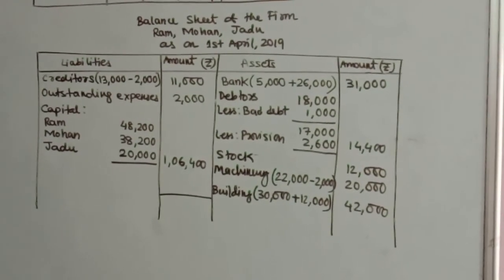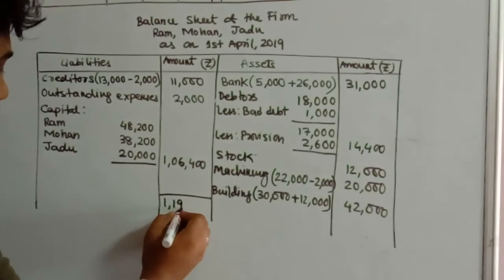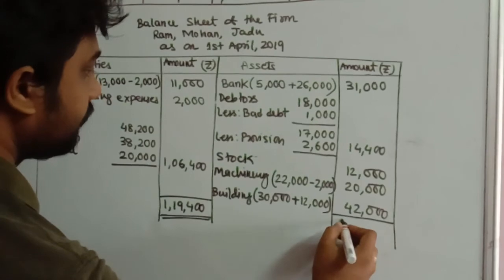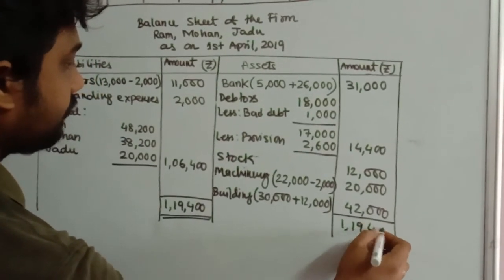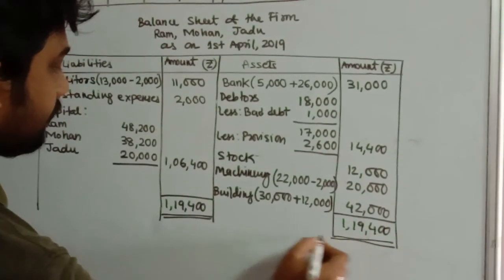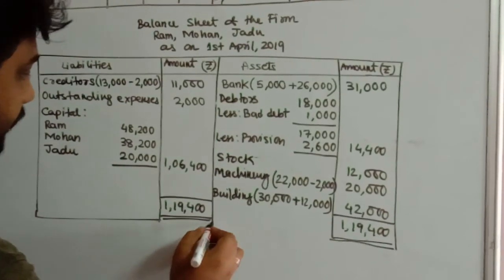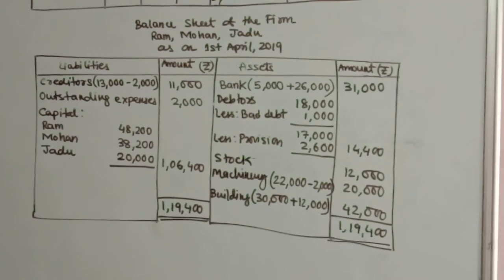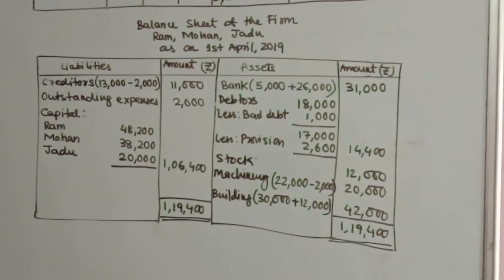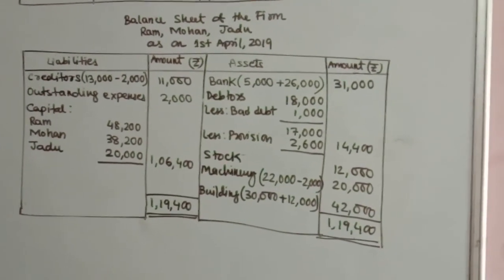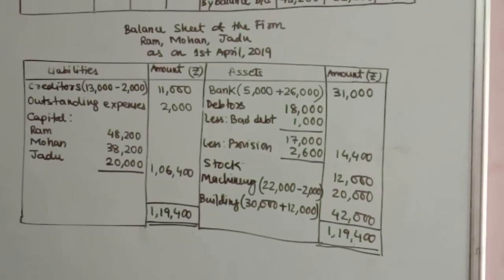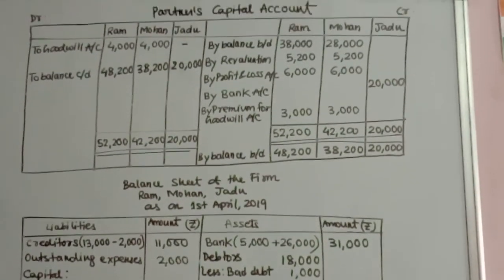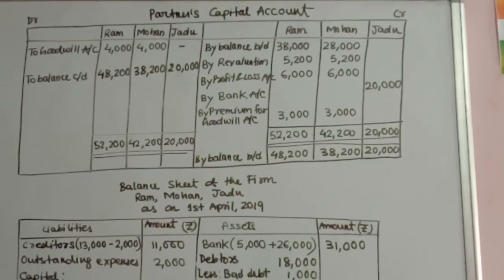If you add both the sides, you will get 1,19,400. This is also, if you add, you get 1,19,400. So this is the balance sheet. And with this, we come to the end of this numerical. We have prepared the partner's capital account, we have prepared the balance sheet, we have prepared the revaluation account, and then we have passed the various journal entries. Okay, so this is the solution. So I hope you have taken it down in your copy also and go through it.